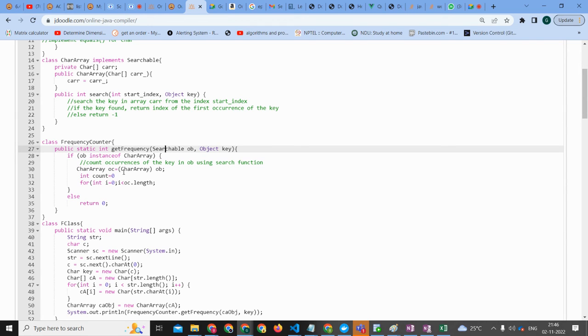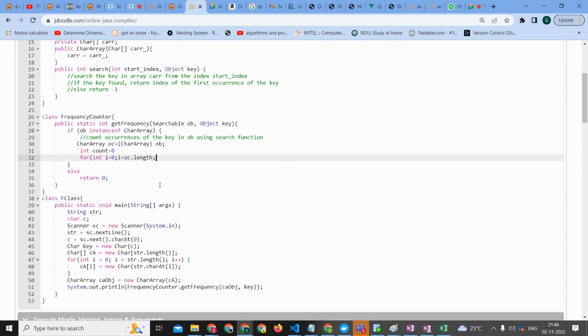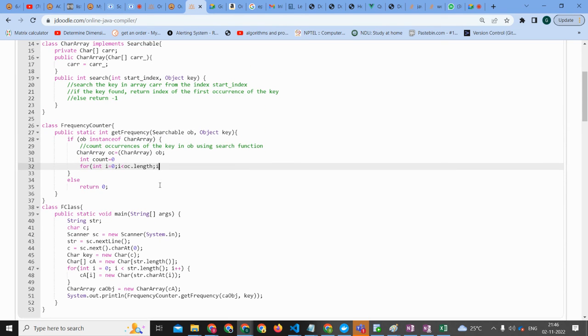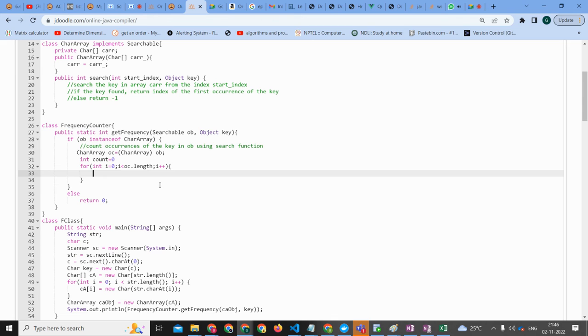I still have a doubt whether, for the searchable, we can get the length or not. Fine. Aditya, go ahead. It's i plus plus. So we should call the search method, I think, right?